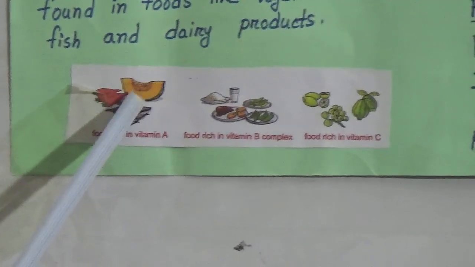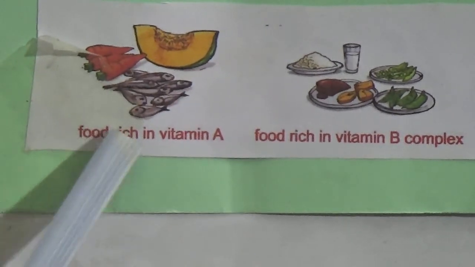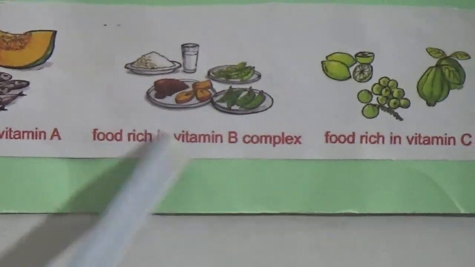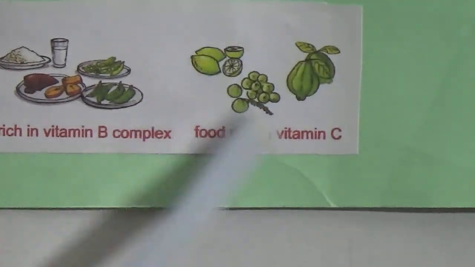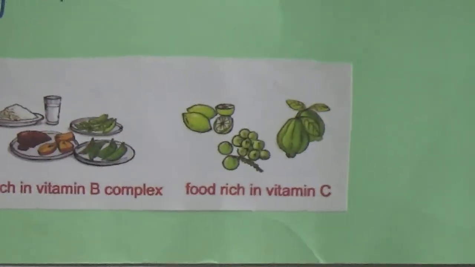Dear students, you can look here. Here are some vegetables. This is source of vitamin A, and here is some food. This is source of vitamin B complex, and here is some fruit. This is source of vitamin C.